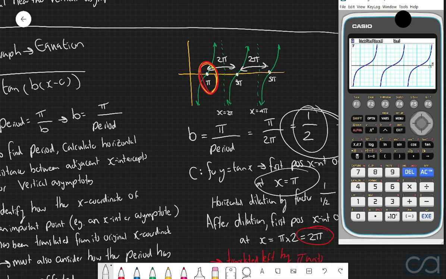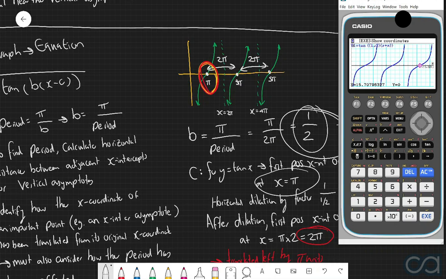Let's now quickly confirm that x equals pi, 3 pi, and 5 pi are all x-intercepts. So we can go shift trace, and we're going to go pi. And that one there is an x-intercept. We can now go 3 pi, another x-intercept, and we can also go 5 pi, which is another x-intercept, which is great.